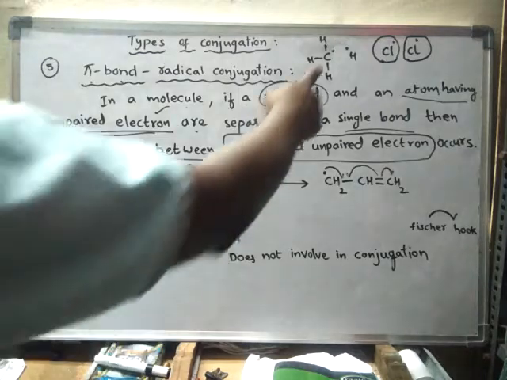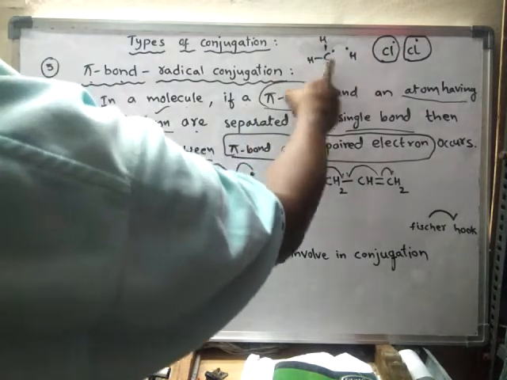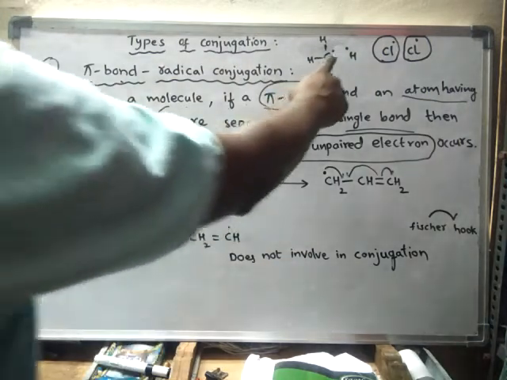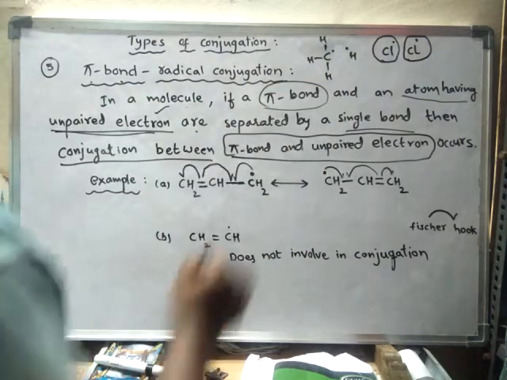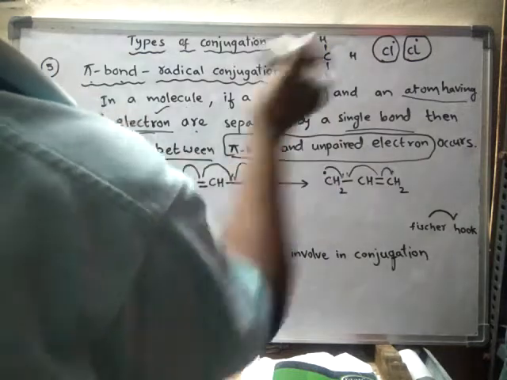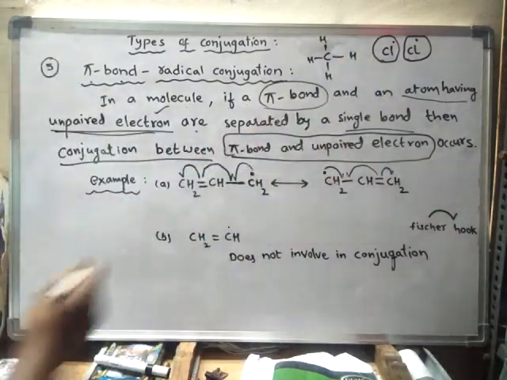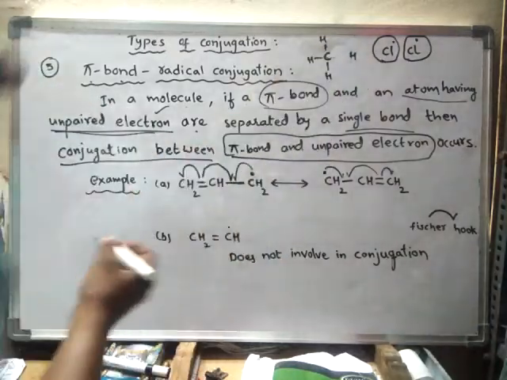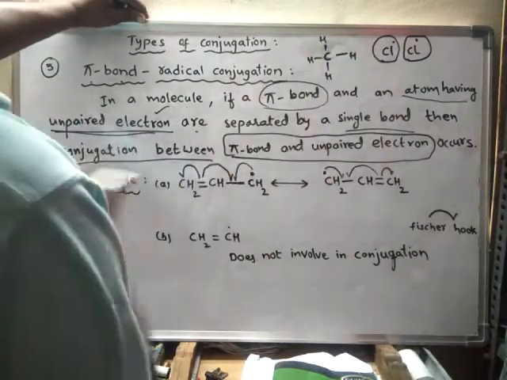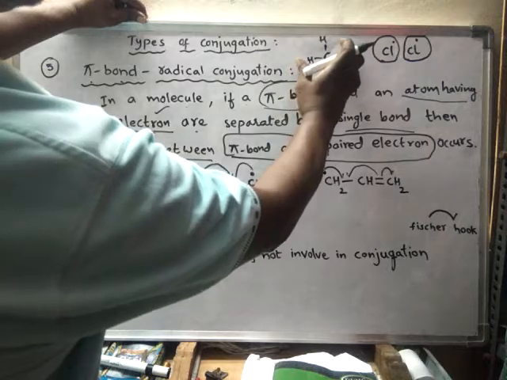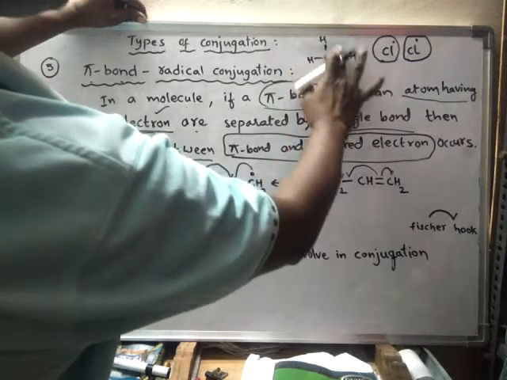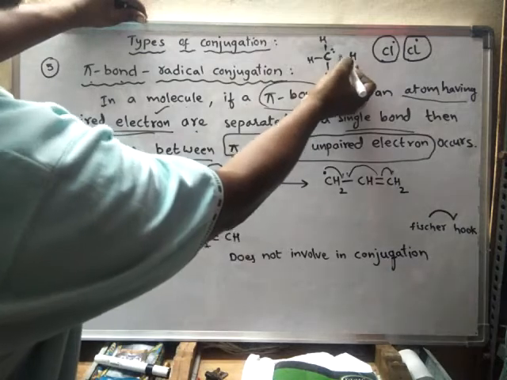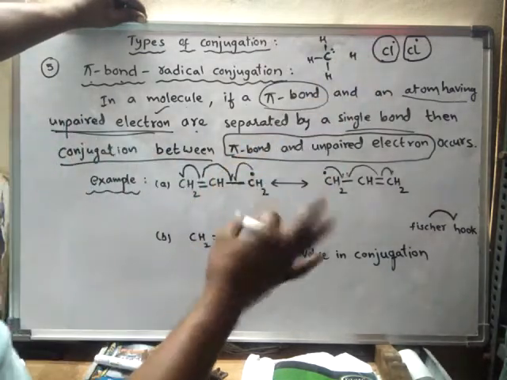So radical means any atom or group of atoms if it carries only an unpaired electron. Actually, radicals are formed during a chemical reaction. Whenever a bond is broken between the atoms, bond breakage is of two types. Remember, here bond means a pair of electrons. Sometimes this pair of electrons may move to only one atom. One atom will get those two electrons and the other atom does not get any single electron.